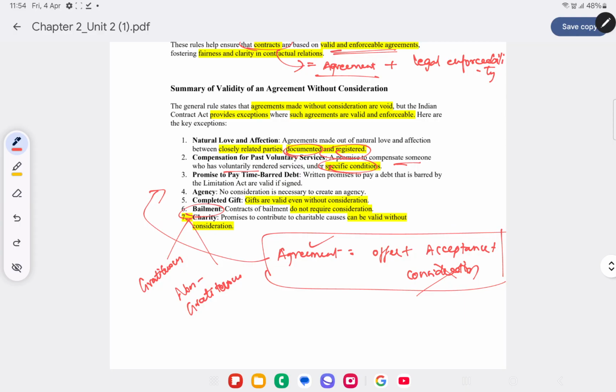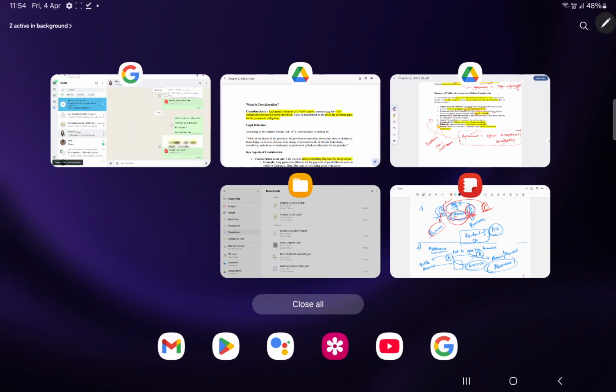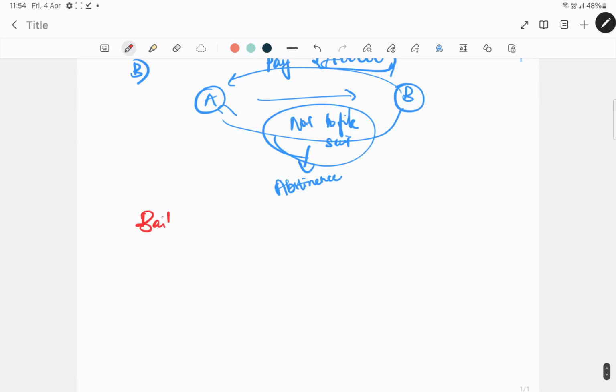Bailment is a contract wherein you transfer the possession of goods for a specific purpose or for a particular period of time. Once it is done, you get back the goods. Bailment is also a special type of contract.